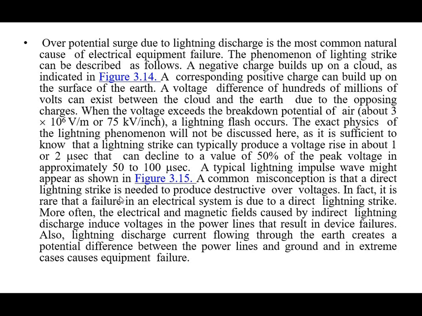Also, the lightning discharge current flowing through the earth creates a potential difference between the power lines and the ground, and in extreme cases causes equipment failure. So this is the atmospheric cause of lightning for transient occurrence.